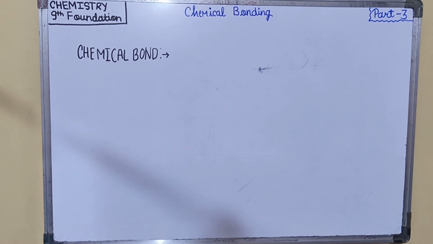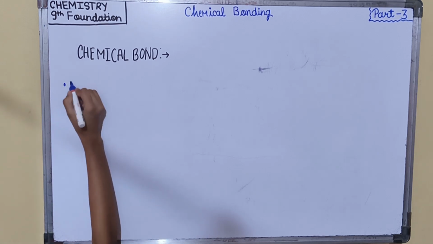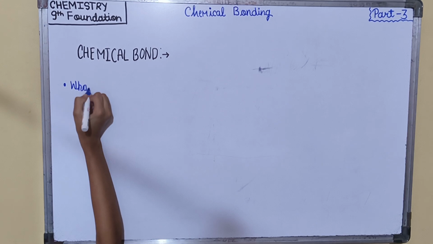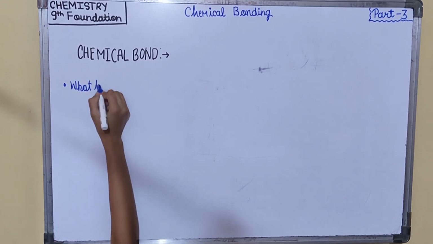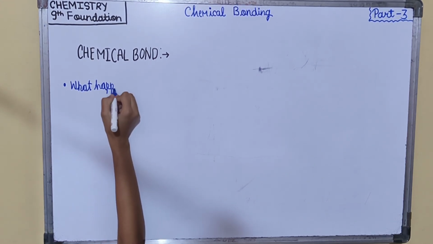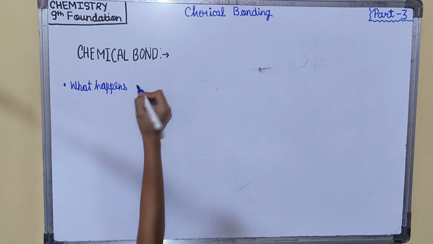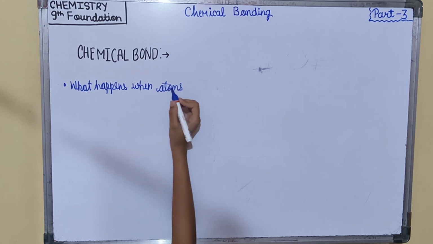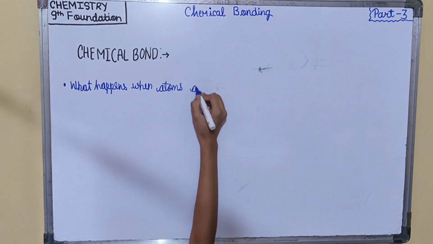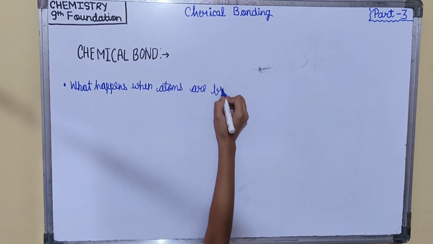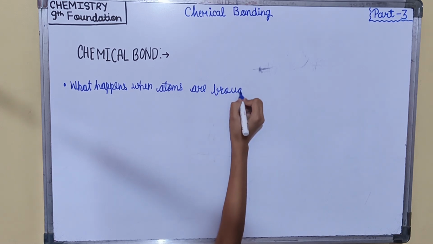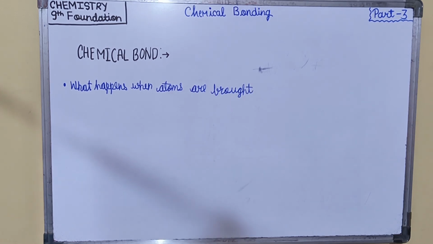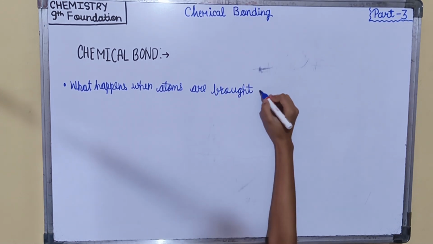What happens when atoms are brought closer?